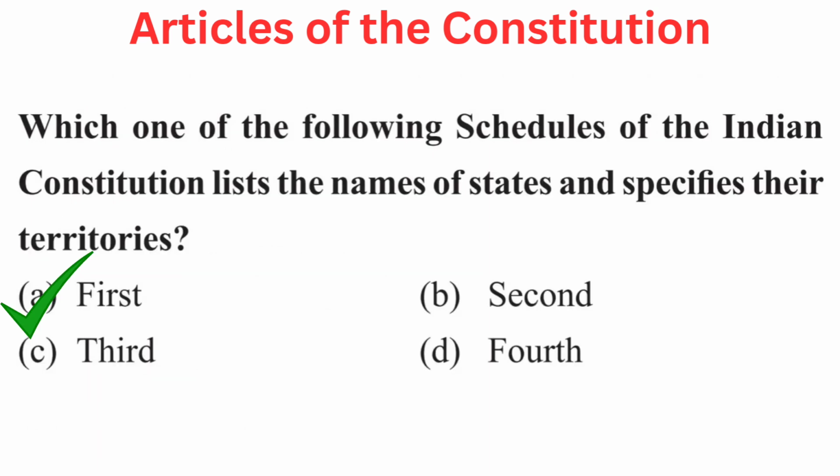Your question is which one of the following schedules of the Indian Constitution lists the names of states and specifies their territories? Your options are A first, B second, C third, or D fourth. Right answer is A first.